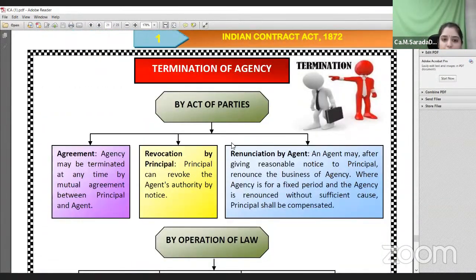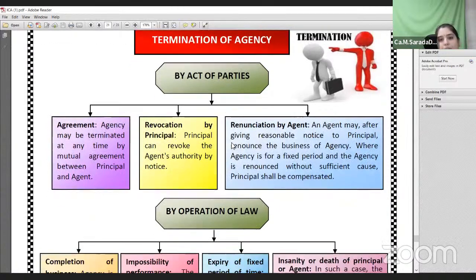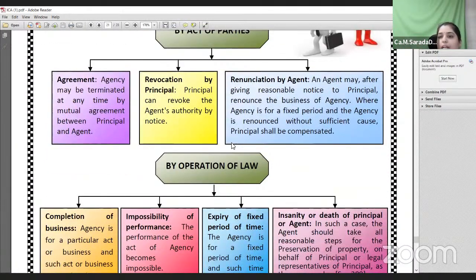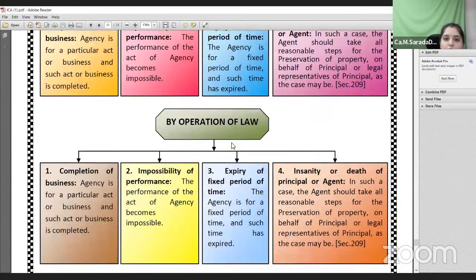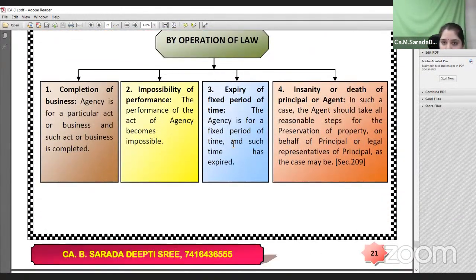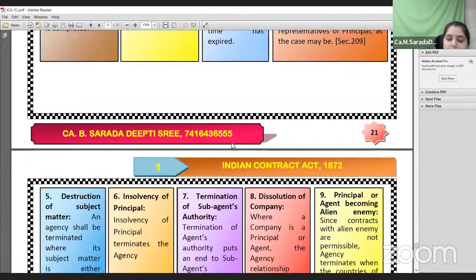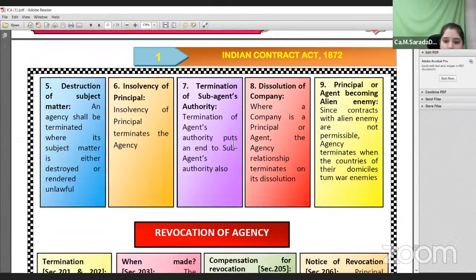Termination of agency. The agency can be terminated by act of parties and by operation of law. By act of parties, as per the agreement, after a specific period of time the agency will be terminated, or by revocation by the principal, or by renunciation by the agent. If the agent doesn't like it, he would give an intimation to the principal and come out of that particular contract. And by operation of law means after completion of that particular business, after performance of that particular duty, after expiry of a fixed period of time, or by the death of the principal or agent, the contract will come to an end. In this way, the contract of agency would be terminated.